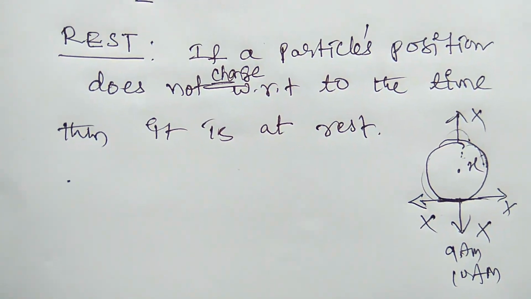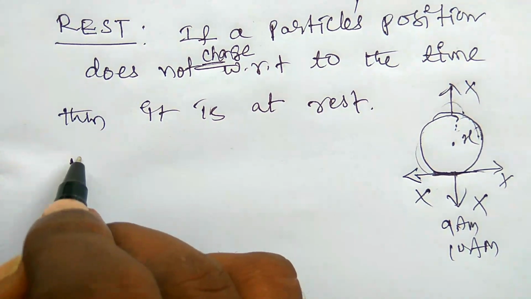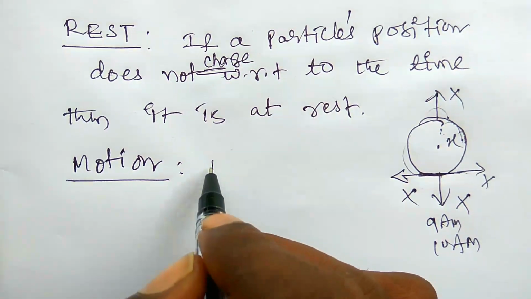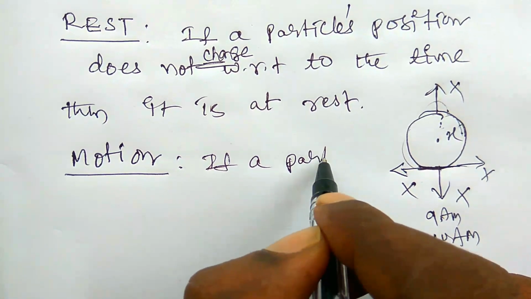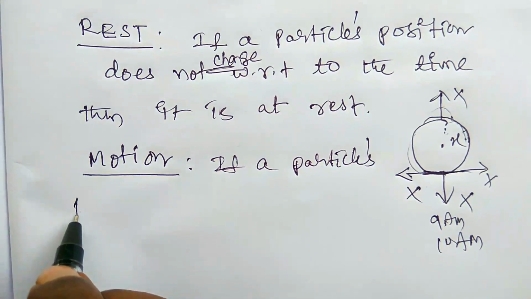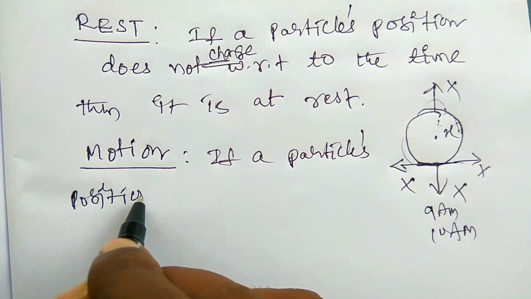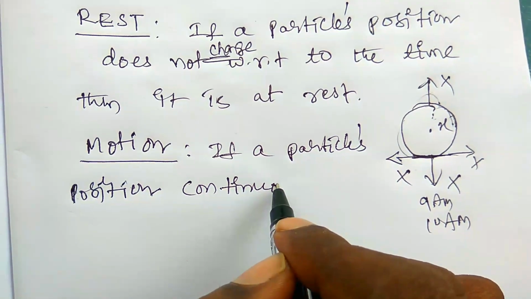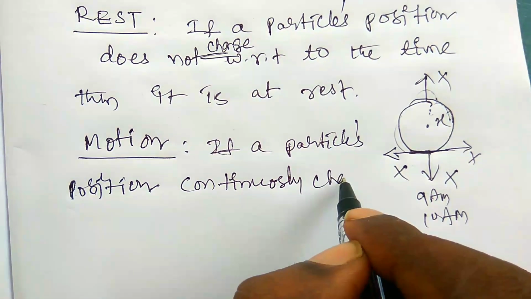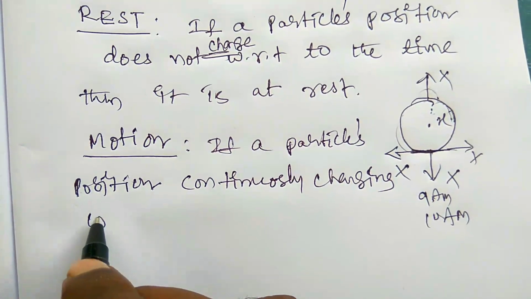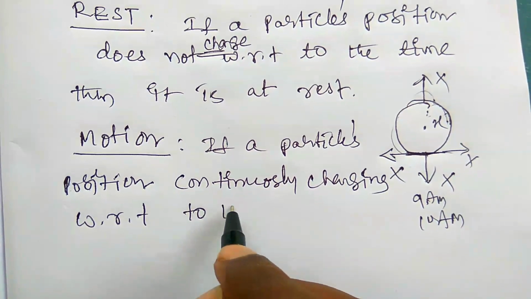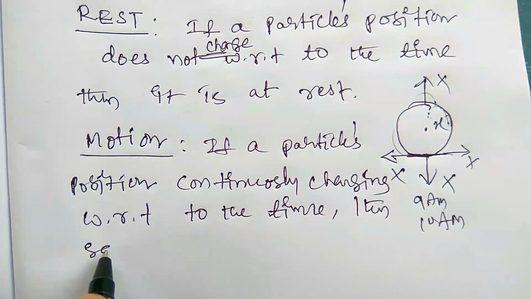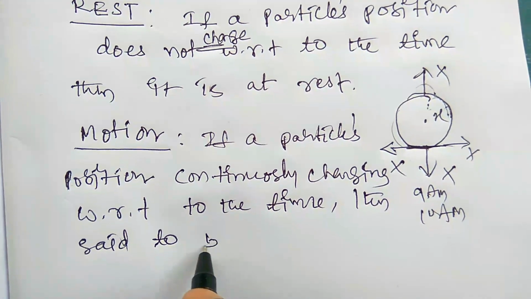Okay. Now we have to know about motion. Motion is nothing but if a particle's position is continuously changing with respect to time, then it is said to be in motion.